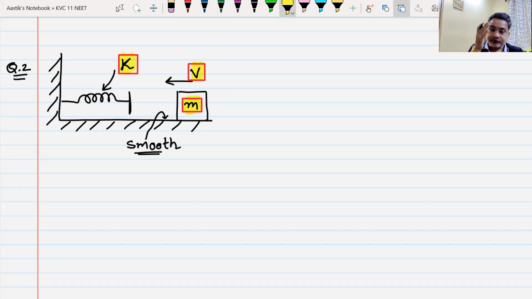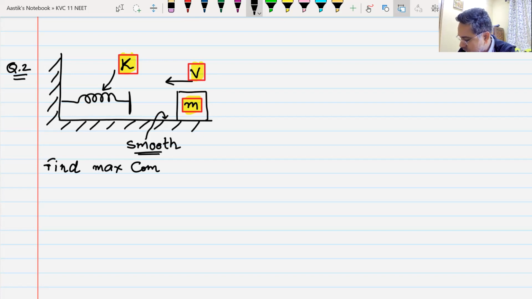Now what will happen is when it strikes the spring, it will start to compress the spring. Yes or no? The spring will keep on getting compressed, and there will be a time when the spring has maximum compression. Yes or no? That is the question. That is what you have to find out. Find the maximum compression in the spring.